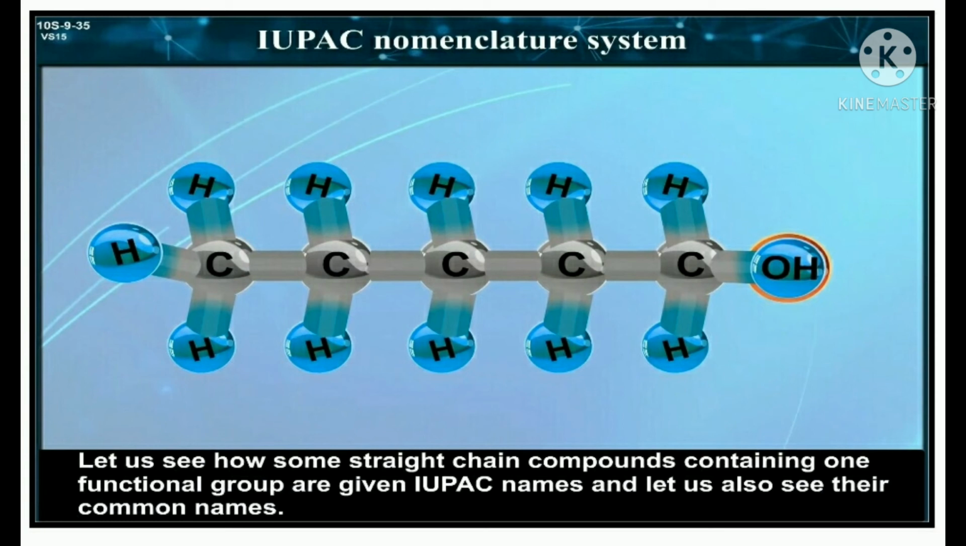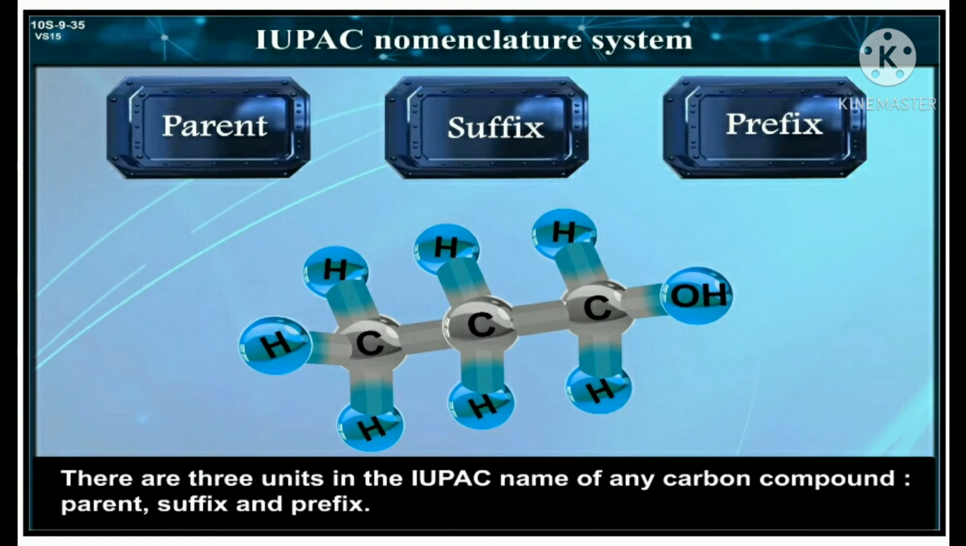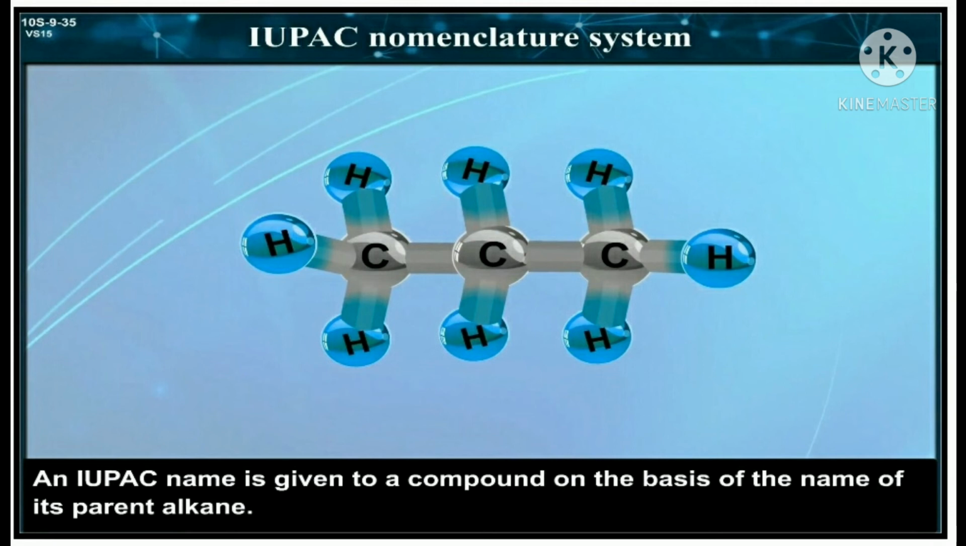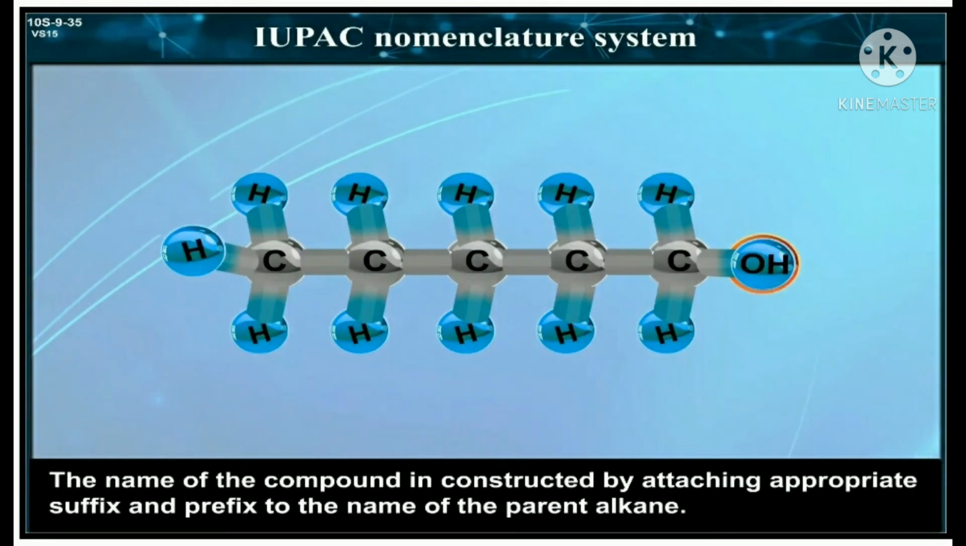Let us see how some straight chain compounds containing one functional group are given IUPAC names, and let us also see their common names. There are three units in the IUPAC name of any carbon compound, that is parent, suffix, and prefix. These are arranged in the name as prefix, parent, and suffix. An IUPAC name is given to a compound on the basis of the name of its parent alkane. The name of the compound is constructed by attaching appropriate suffix and prefix to the name of the parent alkane.